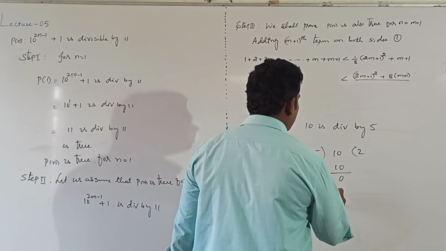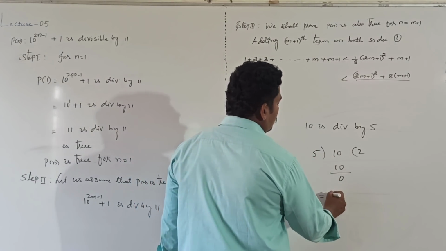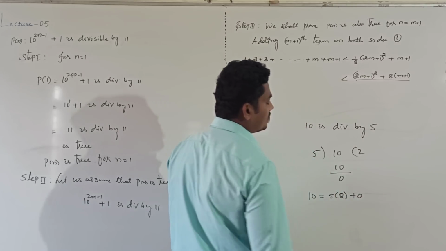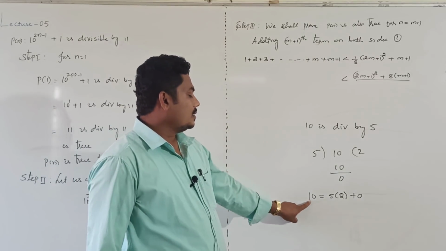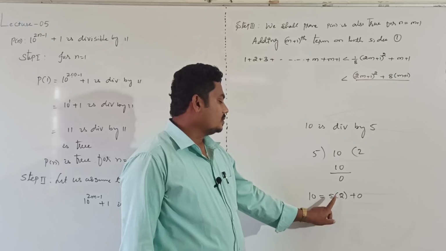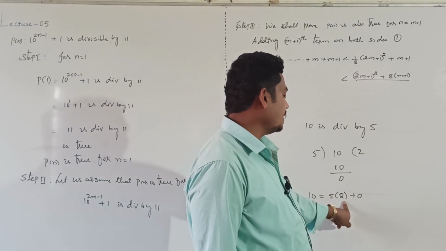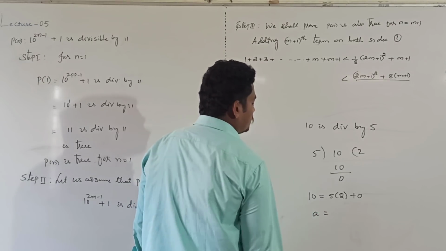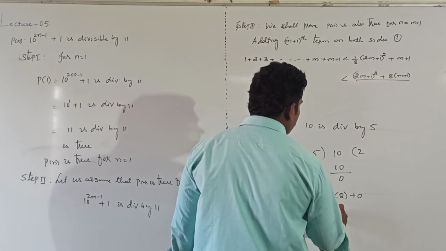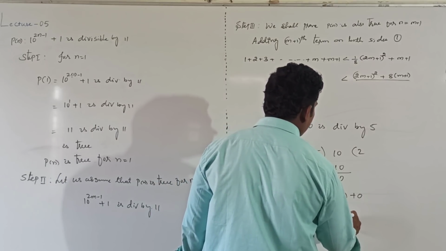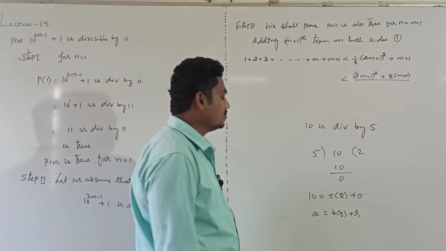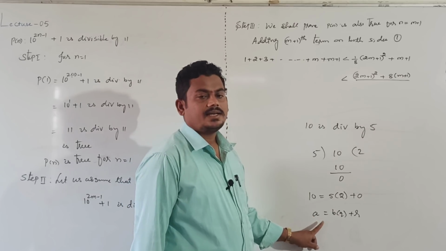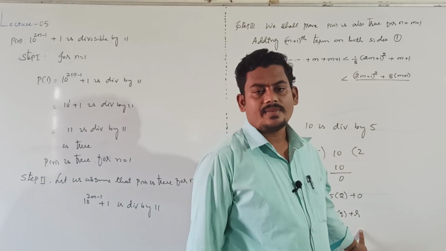Dividend equal to divisor into quotient plus remainder. In the general formula, A is equal to B into Q plus R. Here B is divisor, A is dividend, Q is quotient, R is remainder.